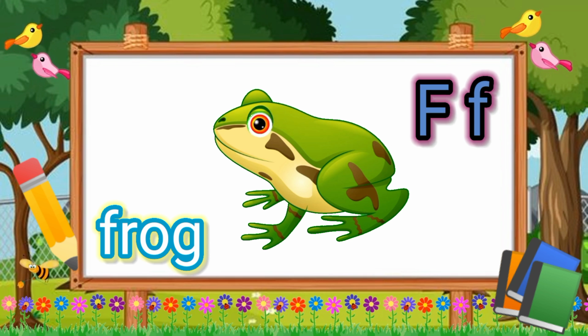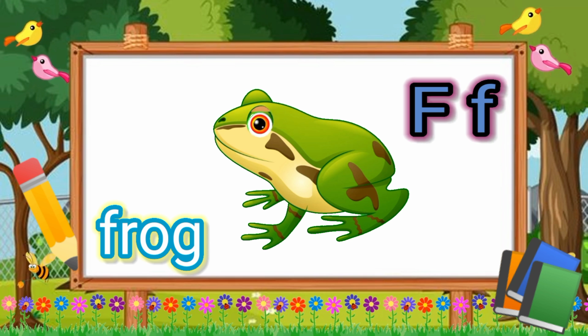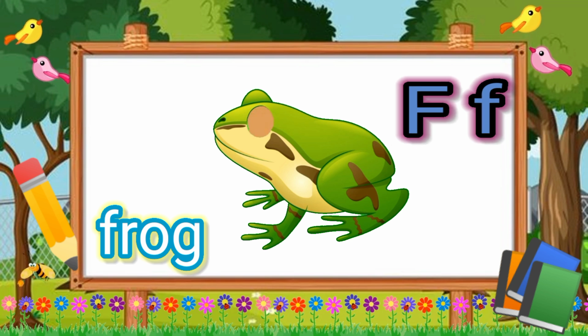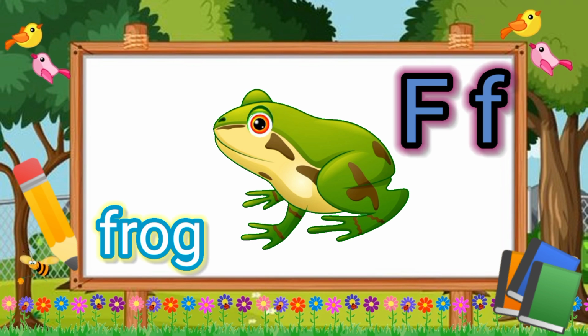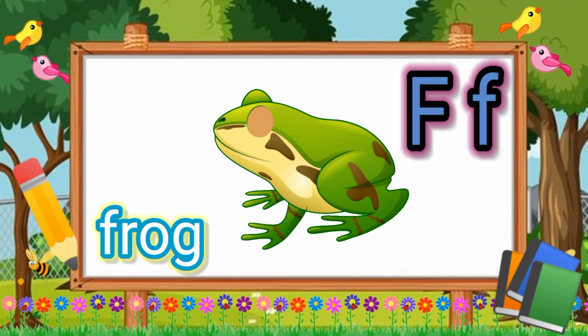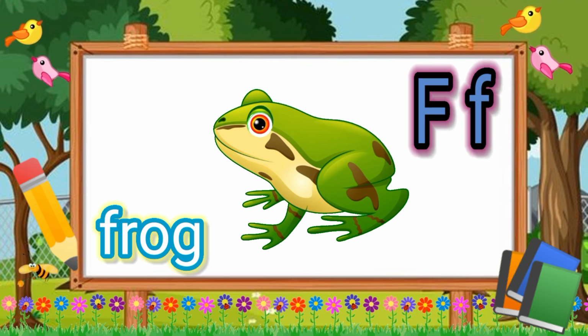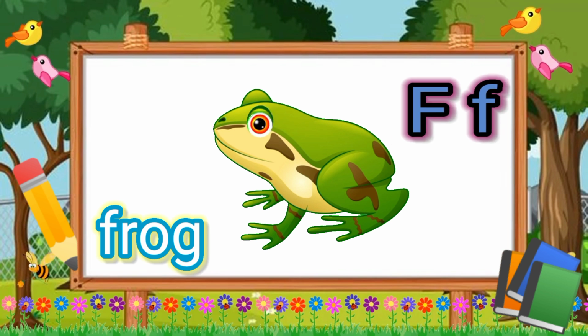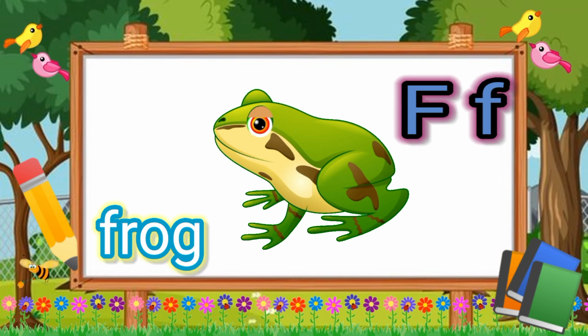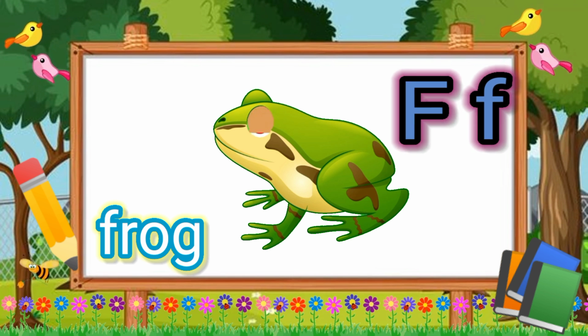F for frog, F, frog. The alphabet letter is F and the sound is F. F for frog, F, frog. Now start the revision. The letter is F and the sound is F.